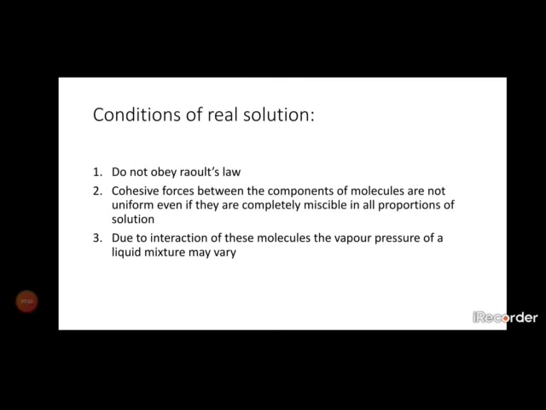For example, if solutions A and B are dissolved in one beaker, there will be AA interaction, BB interaction, and AB interaction. Adhesive forces means the interaction between unlike molecules, that means AB.